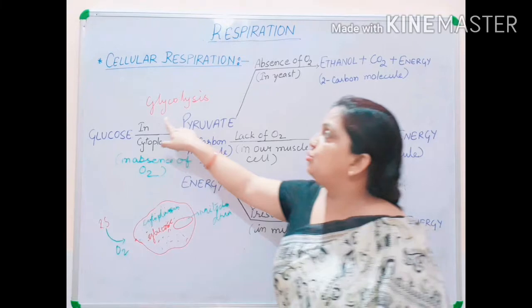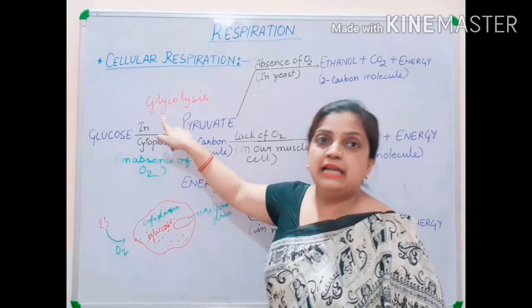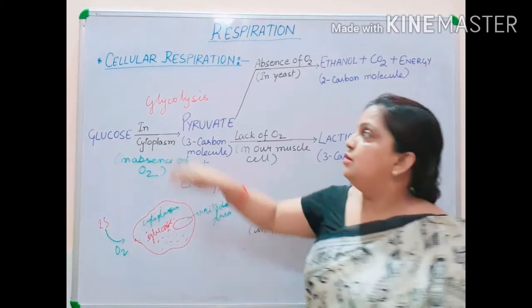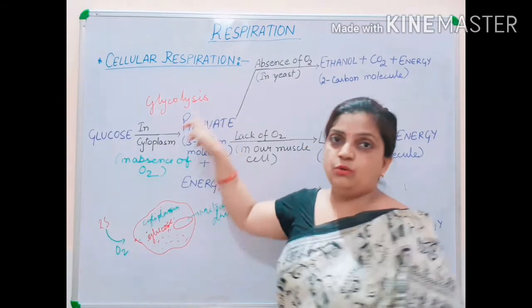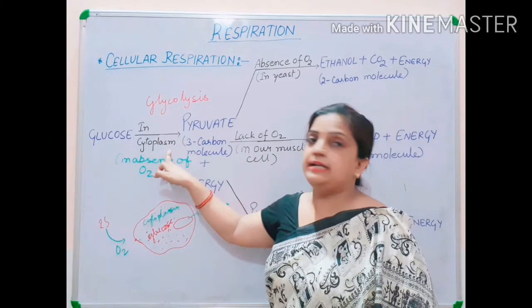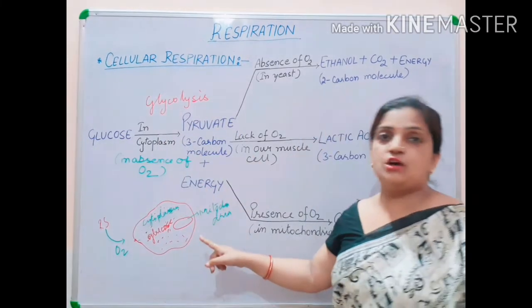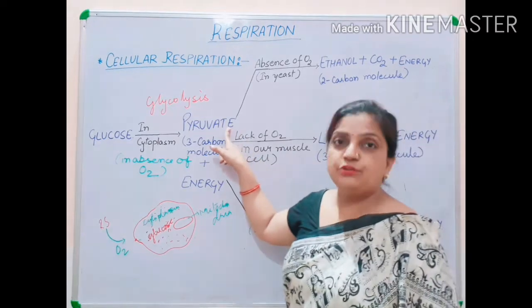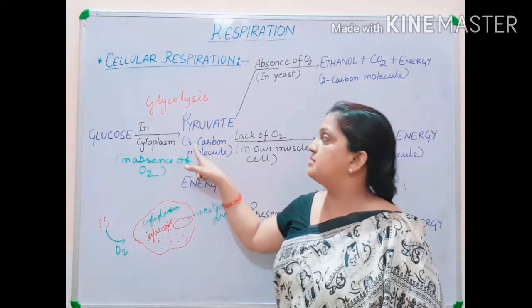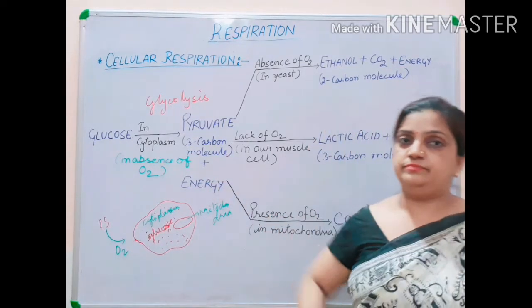That means glucose is breaking. So glucose is broken down during the glycolysis process inside the cytoplasm, in the absence of oxygen, into pyruvate plus energy, and this pyruvate is a 3-carbon molecule.